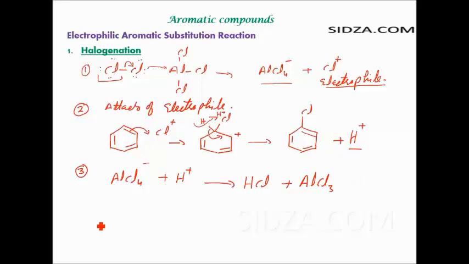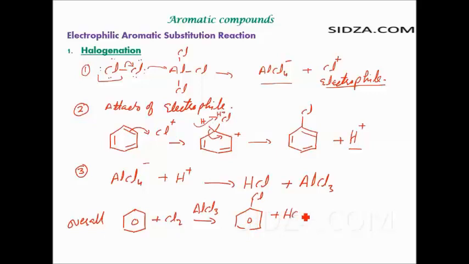So what is the overall reaction? The benzene molecule reacts with chlorine in presence of AlCl3 as a Lewis acid catalyst, and you get chlorobenzene plus HCl. This is the halogenation. You can do it with any other halogen molecule.